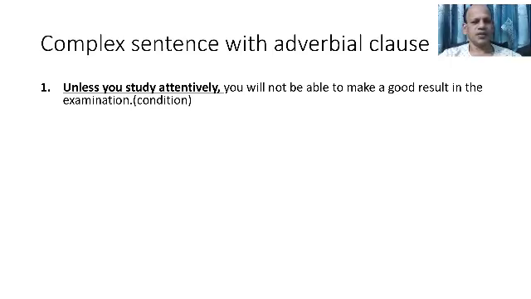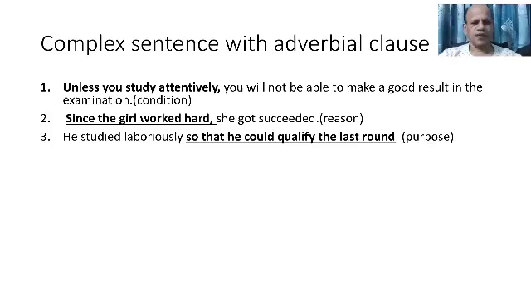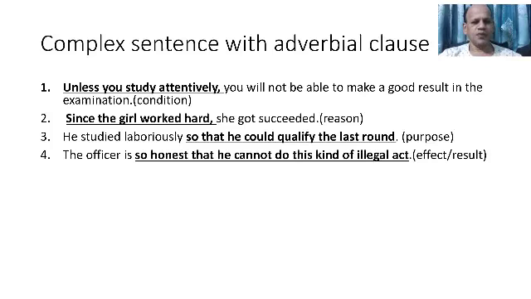Number 2, since the girl worked hard, she succeeded. Since the girl worked hard is a subordinate clause. It expresses reason. Number 3, he studied laboriously so that he could qualify in the last round. It is an adverbial clause of purpose. It expresses purpose. Number 4, the officer is so honest that he cannot do this kind of illegal act. So honest that he cannot do this kind of illegal act is an adverbial clause. It expresses result or effect.